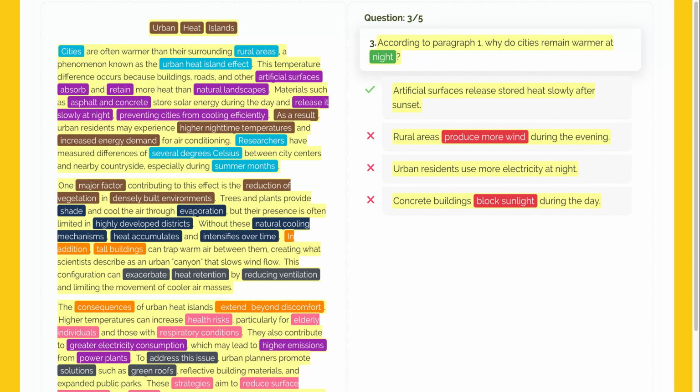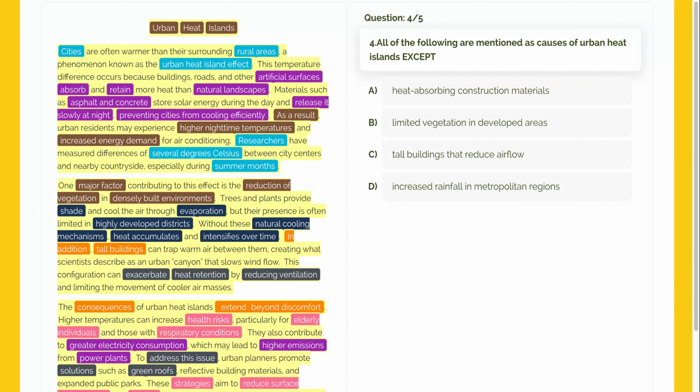The correct choice should be marked as A, because the context of the passage supports only this option. The other choices involve surface-level reading or misinterpretation. Let's look at the fourth question.